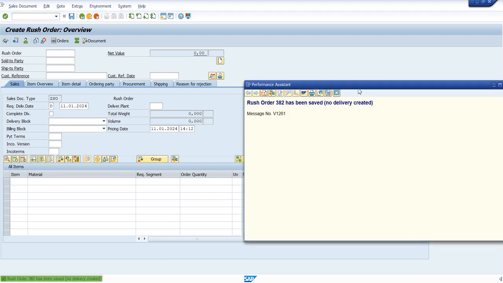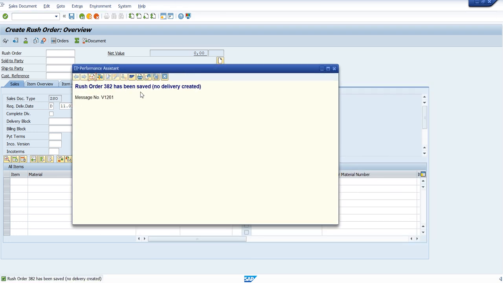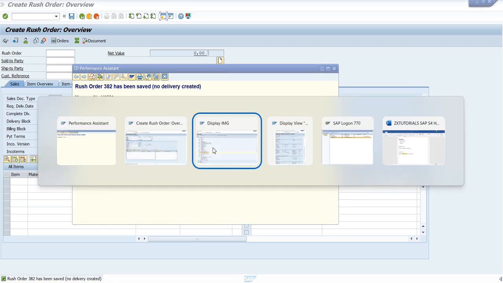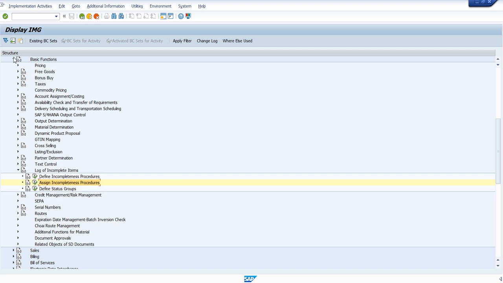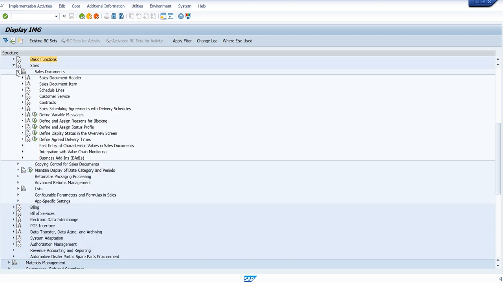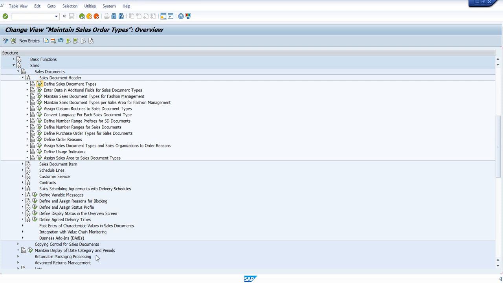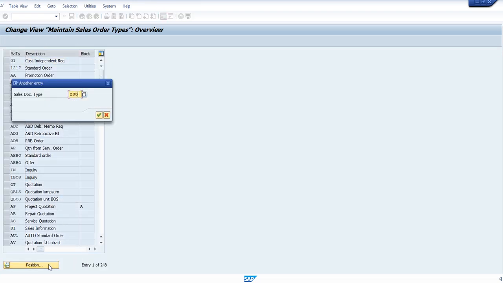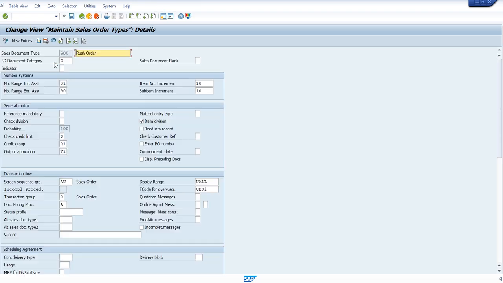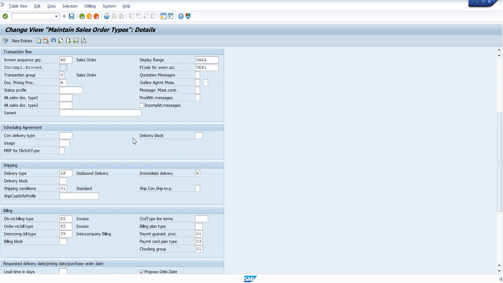You can see that the rush order has been saved, but no delivery is created. We just activated the immediate delivery, but still it is not delivering. Why?